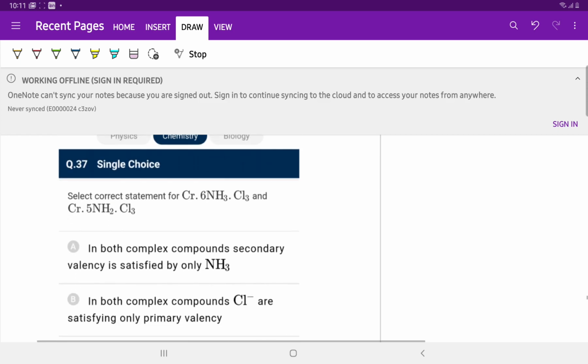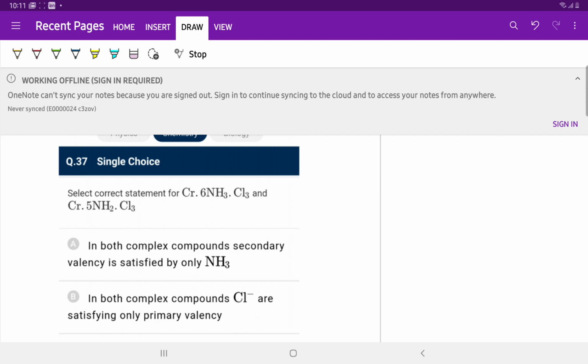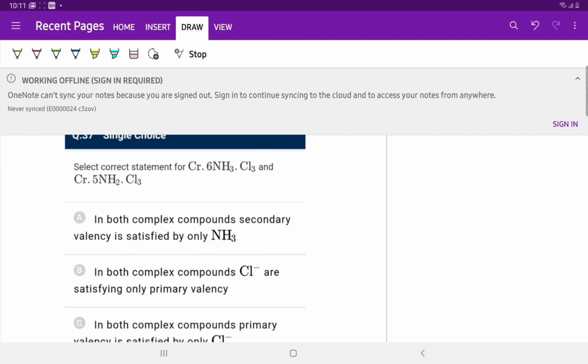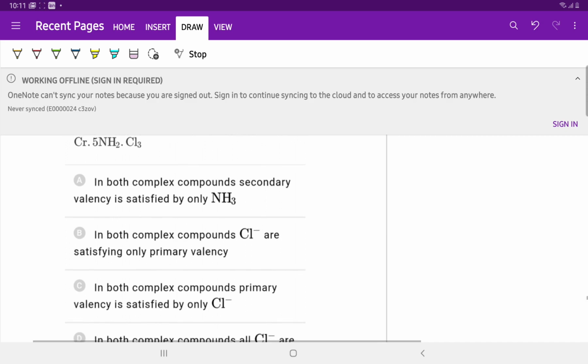Question number 37. Select the correct statement for this and this. In both compounds, secondary valency is satisfied by only NH3? No. Chlorine is also able to satisfy secondary valency. In both complex compounds, Cl- satisfies only primary valency, right?